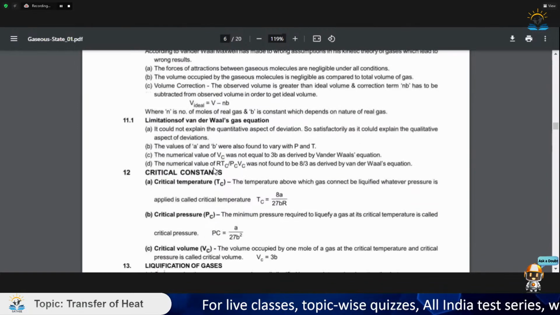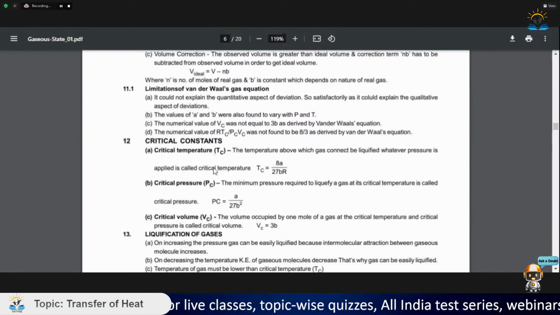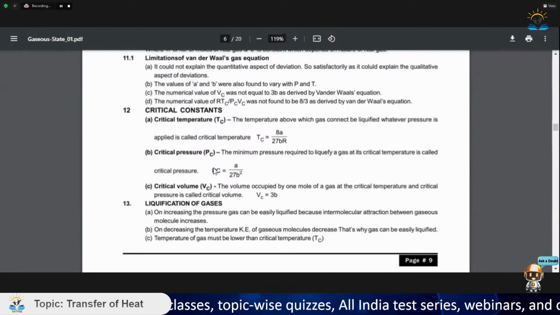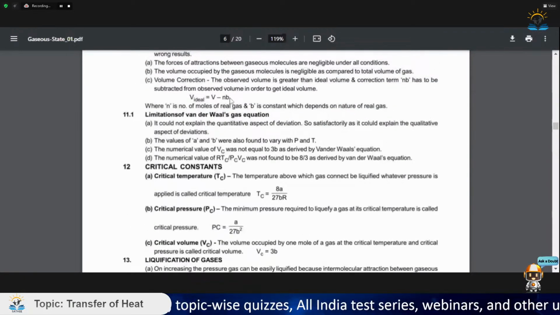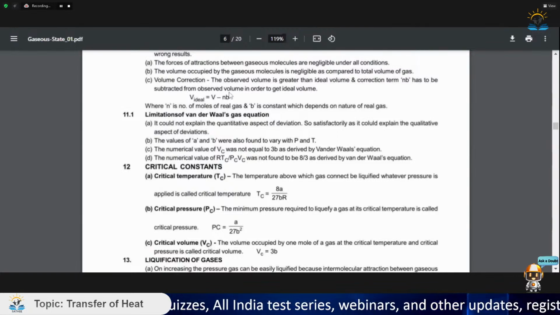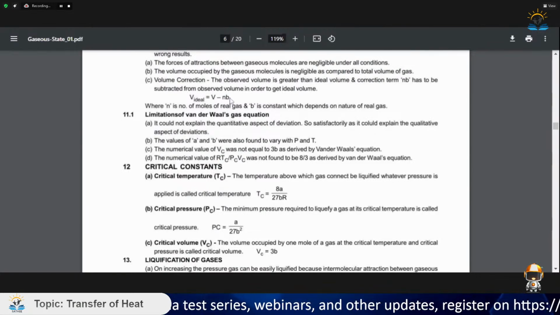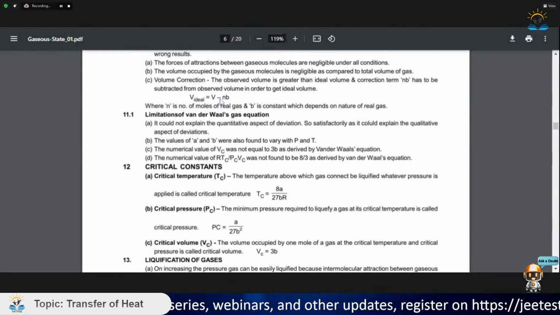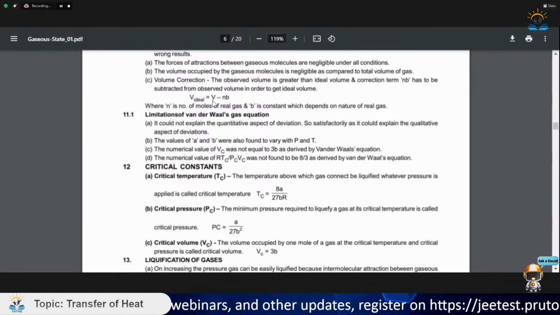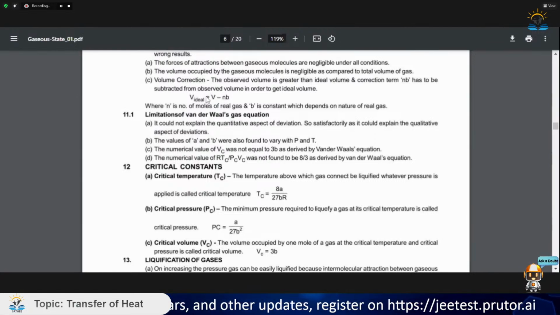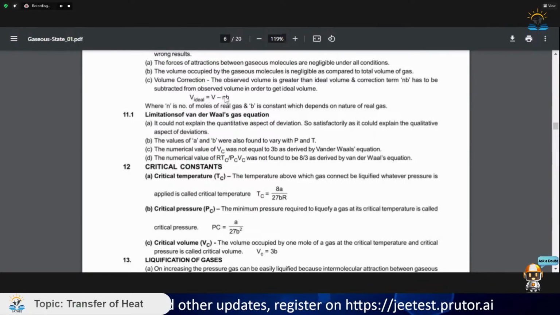This is a basic equation, and they generally ask the dimensions of the quantity b. The dimension of b is basically that of volume per mole: L cube mole inverse.